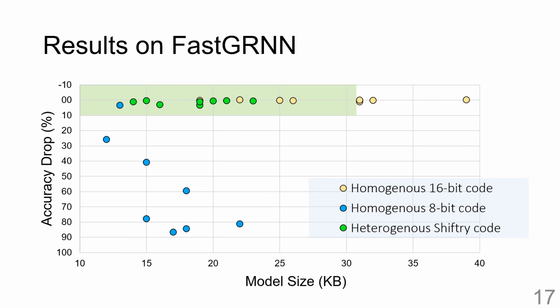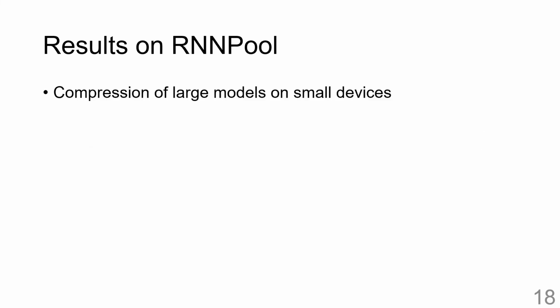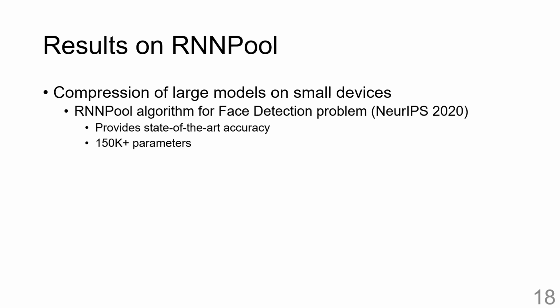Given that so far the results presented are all on the Arduino Uno, one may wonder whether Shiftry loses relevance as better hardware comes up. A thing to note here is that as hardware improves, ML models also keep getting bigger. So the problem of compressing ML algorithms to fit within the constraints of a hardware is here to stay. To demonstrate the generality of Shiftry, we use it on a bigger RNN-based model called RNN Pool. This model is an order of magnitude larger than our FastGRNN benchmarks. It has over 150,000 parameters.